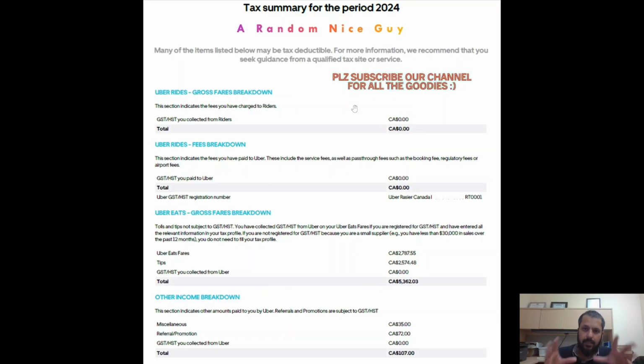This Uber tax summary, talking about the document itself, is basically designed in a way that it provides information to both kinds of drivers: drivers who do Uber rides and drivers who do Uber Eats. And there are a lot of drivers who do both. The first part of this tax summary is related to the drivers who do Uber rides. If you were doing Uber rides, you would have seen a lot of information over here and here, related to the drivers who did Uber rides during the year. The second portion is for the Uber Eats drivers, which is you.